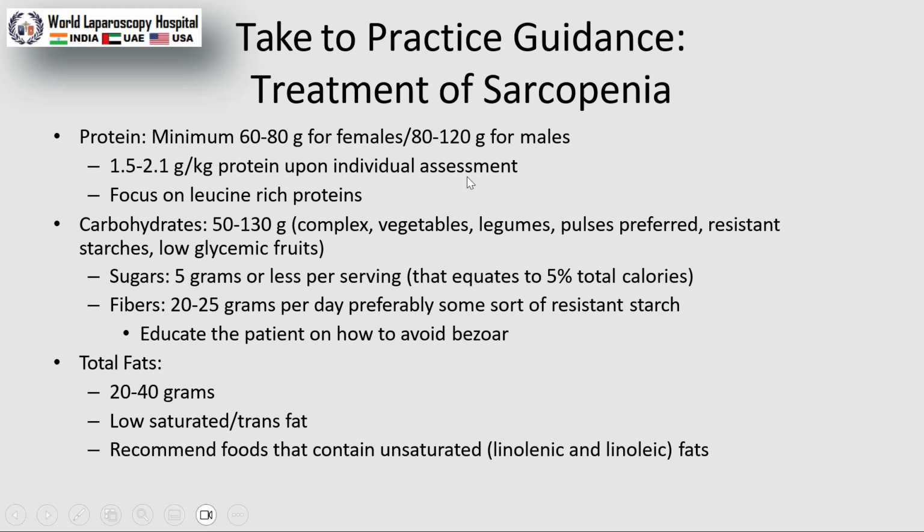Practice guidance for treatment of sarcopenia: protein minimum 60 to 80 grams for females and 80 to 120 grams for males. Focus on leucine-rich food. Even carbohydrate is very essential to avoid sarcopenia. For the protein-sparing effect, we need carbohydrate. A minimum of 150 gram of carbohydrates is recommended. Fat should be there; we can't avoid the fat. If the patient is obese, we can't say you should avoid it.